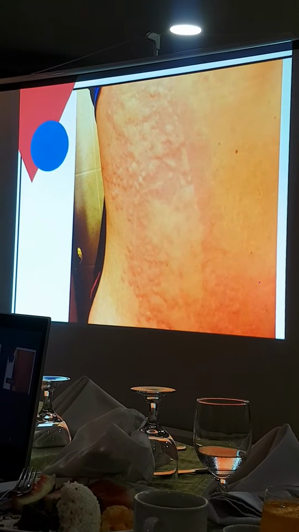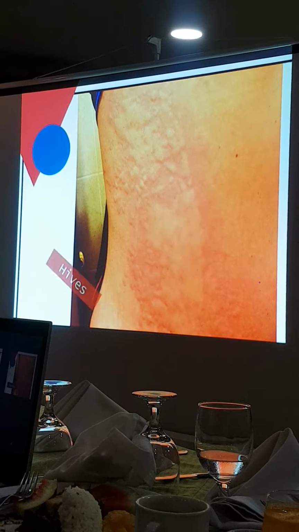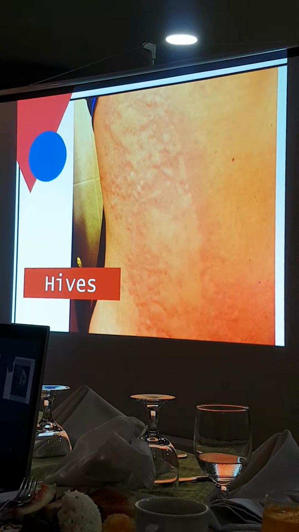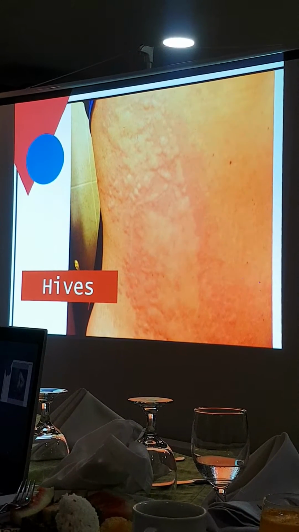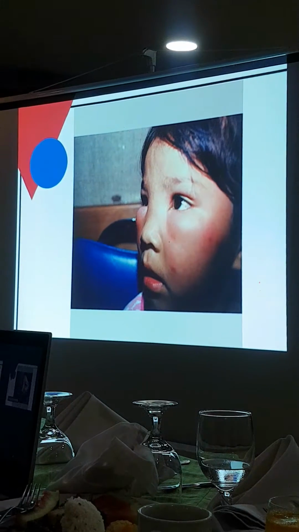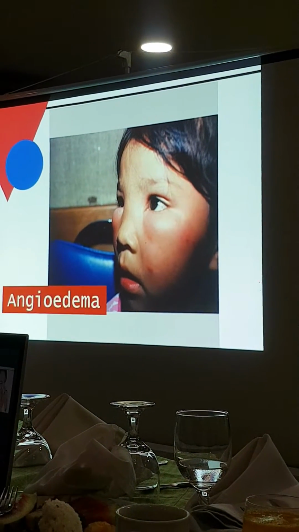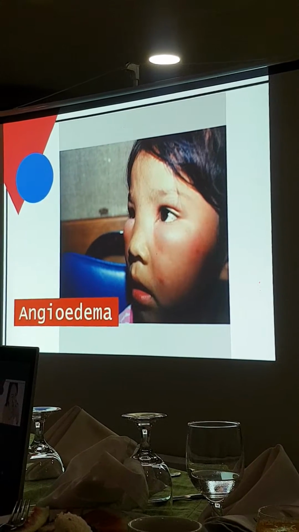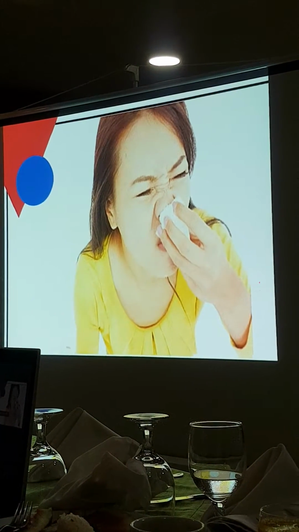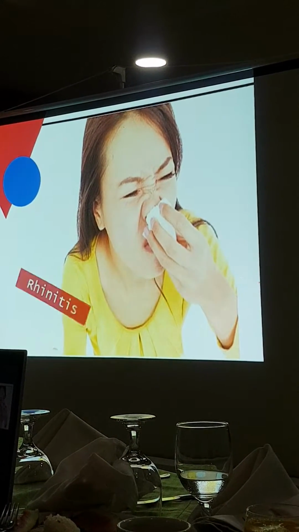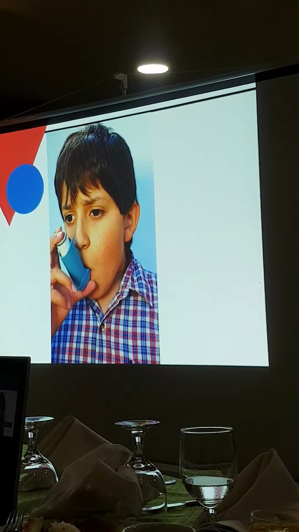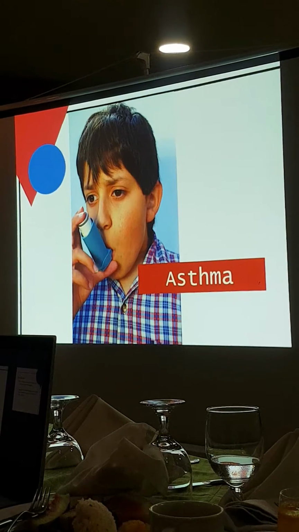First is wheals or hives. Some of you would know it as taglabay, the terms that we use for that. And then it could also present as angioedema or swelling of the mucous membranes of the eyes. And also the persistent colds, or what we know as rhinitis or allergic rhinitis. And of course, we also have asthma.